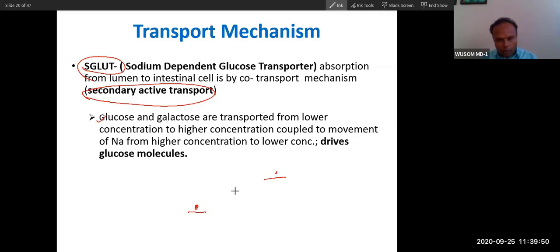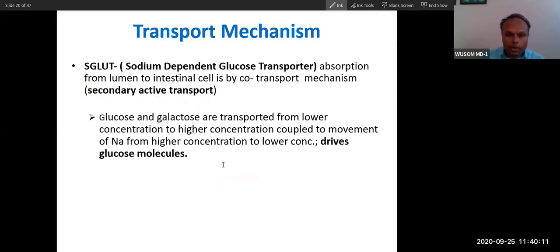If you have to pump water from here to here, you need energy, electricity. In the same way, when our cell has to transport something from lower concentration to higher concentration, it requires energy. So this is an ATP dependent process. But what does secondary active transport mean?